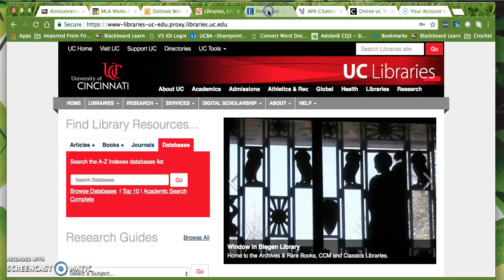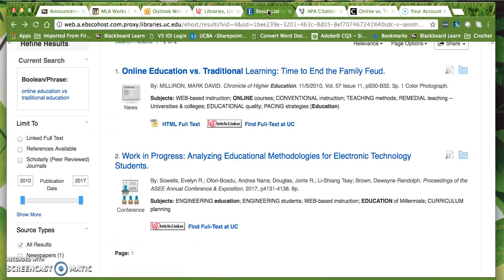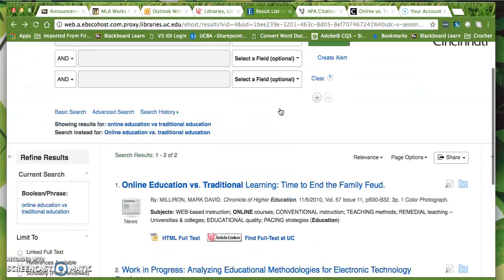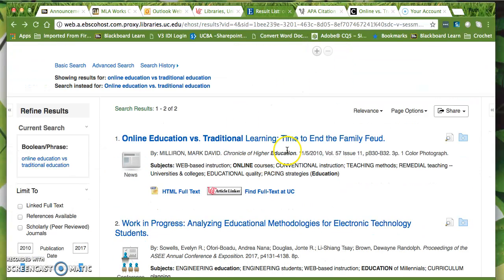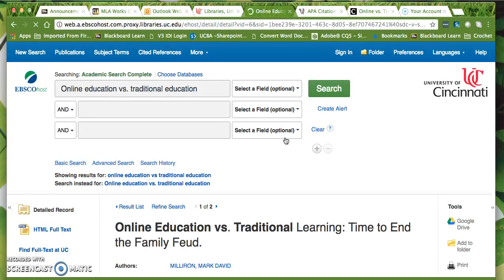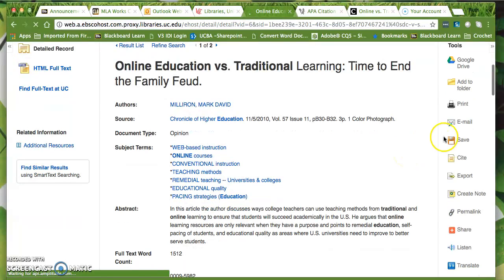In its most basic form, I go to my results list, and here I've typed in online education versus traditional education. And here's the article that I get. I click on this one because it seems like a good one that I might want to use. And here comes the citation itself. Let's assume that I've already read it and I've decided this is what I want to do.